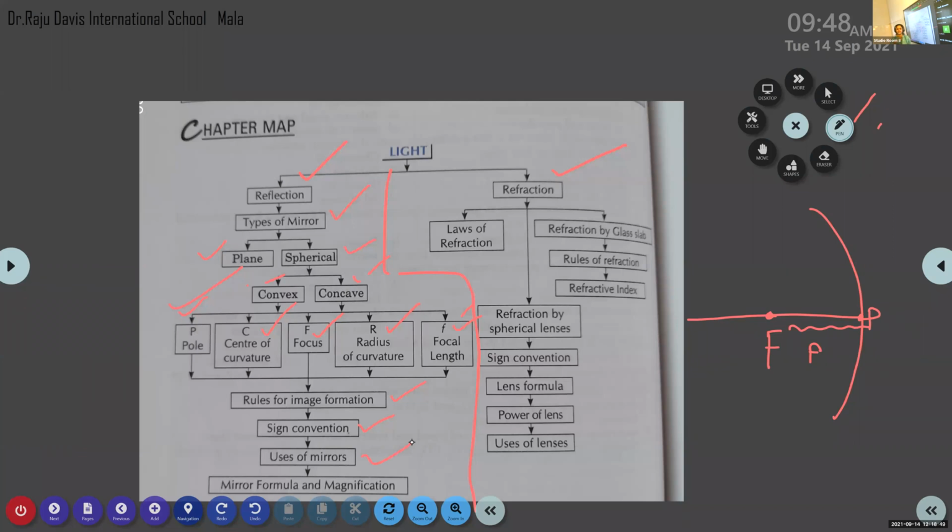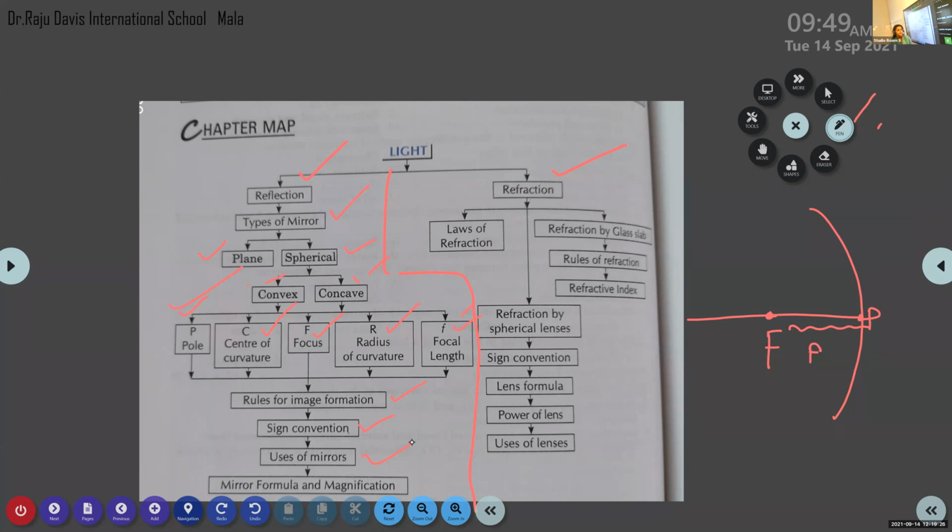Can you recollect any two uses of concave mirror? Concave mirror. Oh, yeah. In torches. Yes, the mirror that we use in torchlight. Torchlight, headlight. Students, just keep in mind, in almost all the lights, we are using this kind of concave mirror. Okay, torchlight, headlight, searchlight, or can you say any other example? Dentists use it to see a larger image of the teeth. Very good. The dentist mirrors are all examples of the concave mirror.